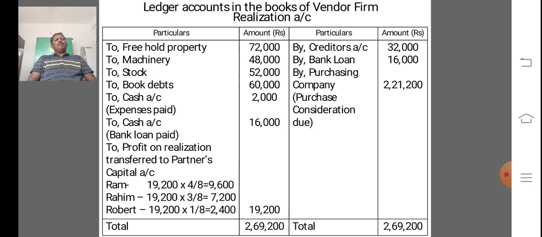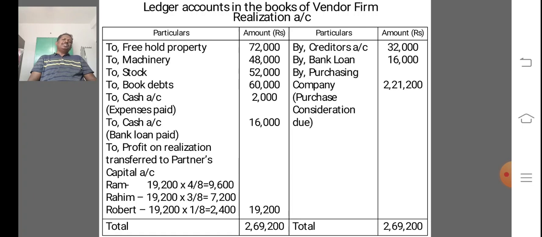In this problem, the bank loan is not taken over by the purchasing company. So immediately we pass another entry on the debit side, to cash or bank account, bank loan paid, that is 16,000. The credit bank loan will be paid by debiting cash or bank account.